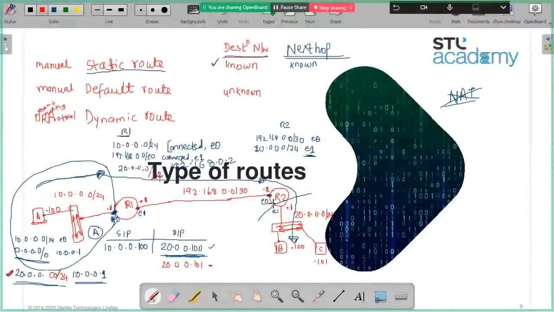I am highlighting this for a specific reason: instead of a host entry, we generally put a network entry. Rarely do we put a host entry unless it is specifically required.